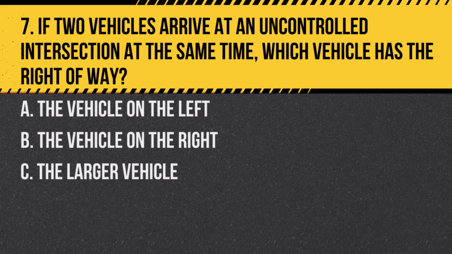Question 7. If two vehicles arrive at an uncontrolled intersection at the same time, which vehicle has the right of way? A. The vehicle on the left. B. The vehicle on the right. C. The larger vehicle. Answer: B. The vehicle on the right. When two vehicles arrive at an uncontrolled intersection at the same time, the vehicle on the right has the right of way.